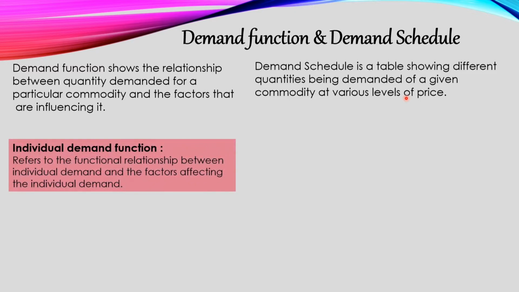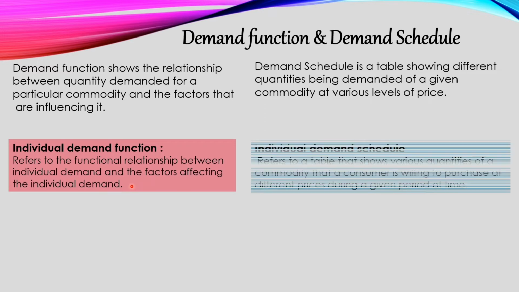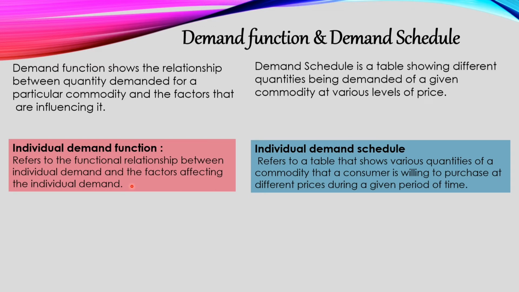So first is individual demand function. It refers to the functional relationship between individual demand and the factors affecting the individual demand. किसी अकेले एक का डिमांड कैसे इफेक्ट हो रहा है बिकॉज ऑफ द अदर फैक्टर्स ऑफ द डिमांड, वी गेट टू नो इट बाय इंडिविजुअल डिमांड फंक्शन. क्लियर? Similarly, individual demand schedule.